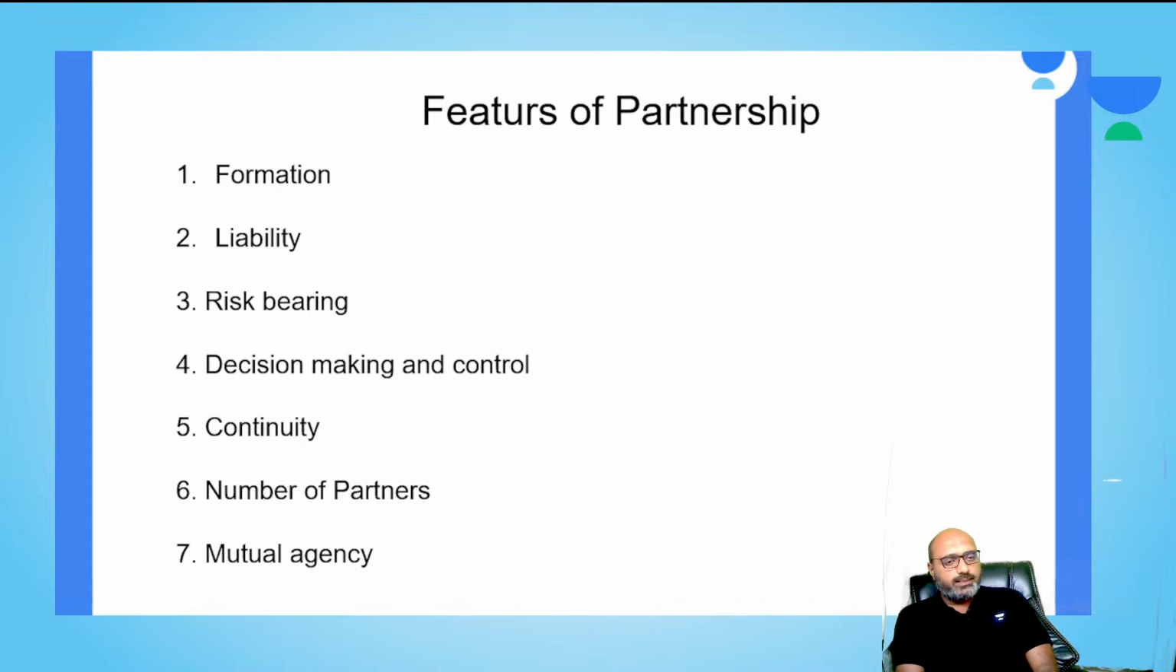Now let's see the last point of the features of a partnership, which is mutual agency. When I say mutual agency, the definition of the partnership highlights the fact that it is a business carried on by all or any one of the partners, acting for all. In other words, every partner is both an agent and the principal. He is an agent of the other partners and represents them, and thereby binds them through his act. He is a principal and he too can be bound by the act of the other persons.